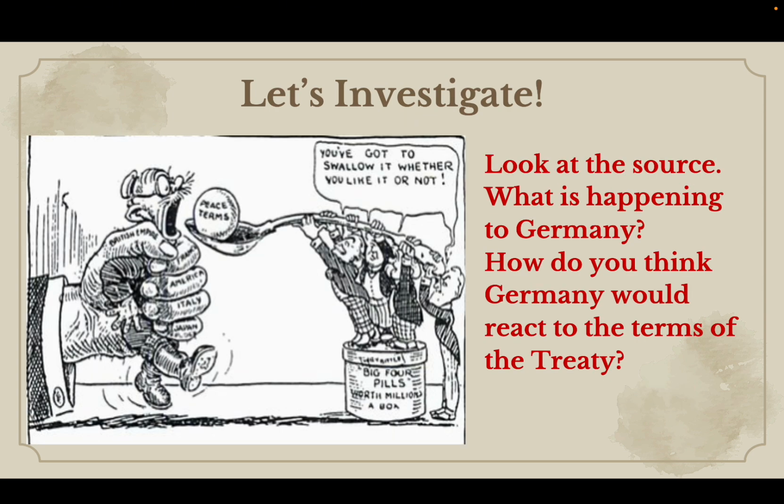Now, let's take a look at this cartoon to understand more about the impact of the peace treaty on Germany. We can see that Germany over here is being held tightly by the various victors in the war, such as France, America, Italy, and of course the British Empire. On the right-hand side, you have the big four who are holding a spoon which has a pill labeled peace terms. Each one of them is saying you've got to swallow it whether you like it or not.